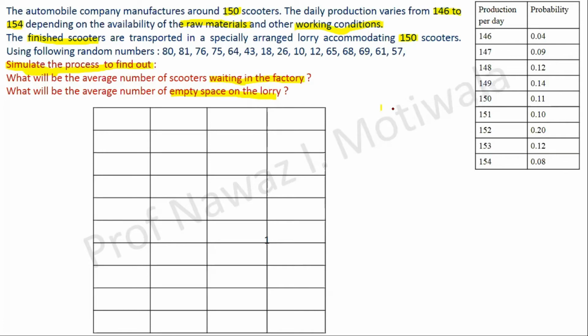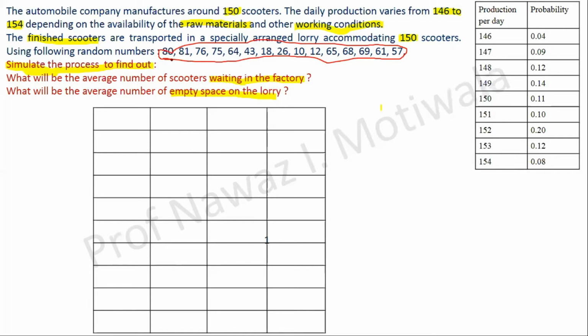Yes, very good. If it is not given in the question, see, in the previous question it was given, find the simulation for 10 days. In this question it is not given. So how can you identify the simulation days? By the random numbers given. The number of random numbers given are 15. Hence we have to find the simulation for the next coming 15 days.